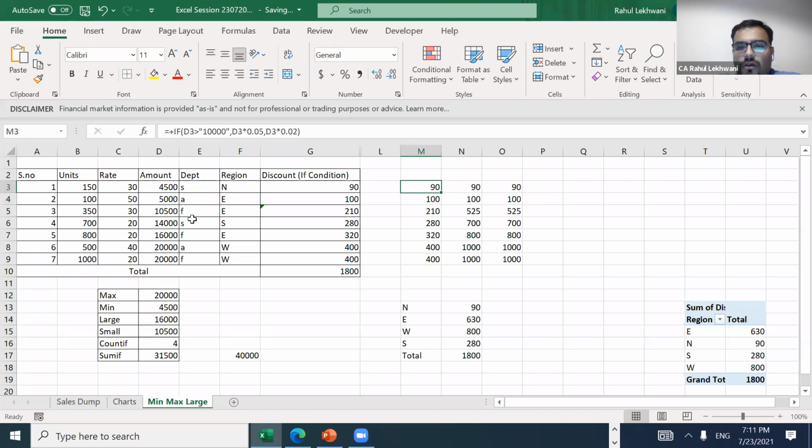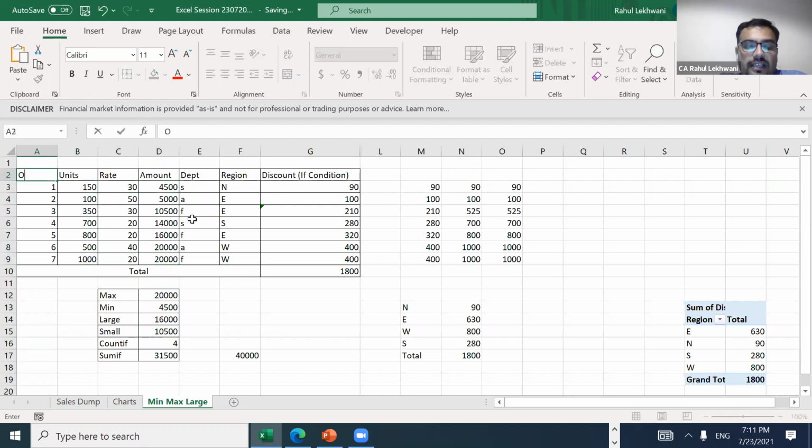Okay, so this is IF function. You already might be using it. So just for a brief of it, and then these formulas we need to discuss. Max. So max is what? If I have data of say 10,000 line items, consider it as order number, right? So I want to see what was the highest order that was made during that period, or what was the amount of the highest order?